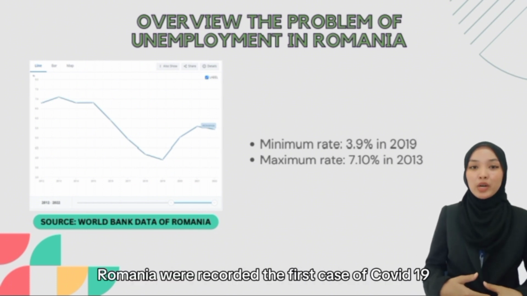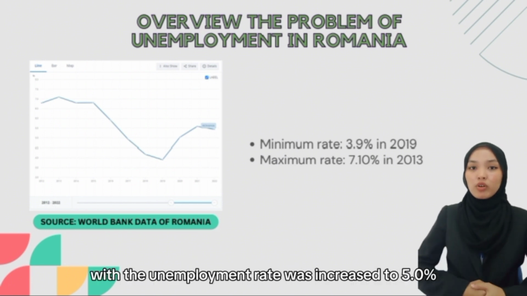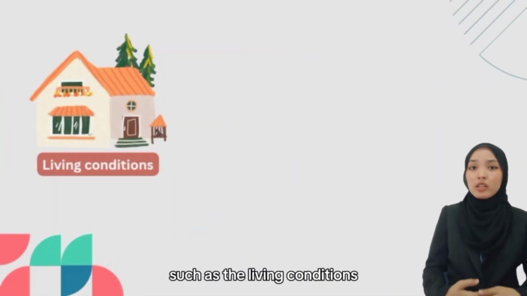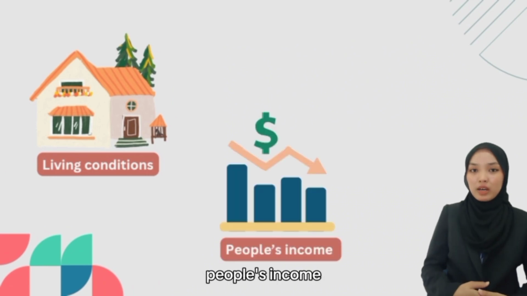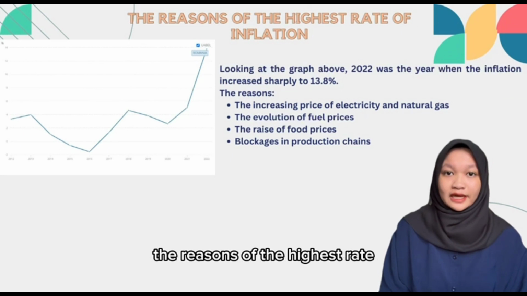Furthermore, Romania recorded the first case of COVID-19 in February 2020, with the unemployment rate increased to 5.0%. The pandemic affected the world economies such as the living conditions, people's income, and healthcare. Next, I will proceed with the reasons of the highest rate.